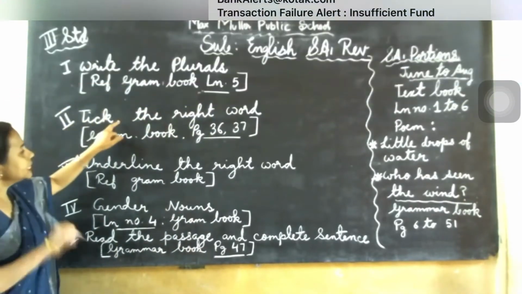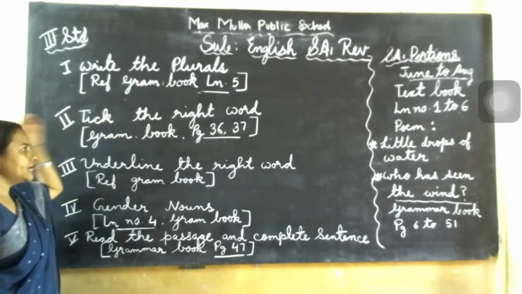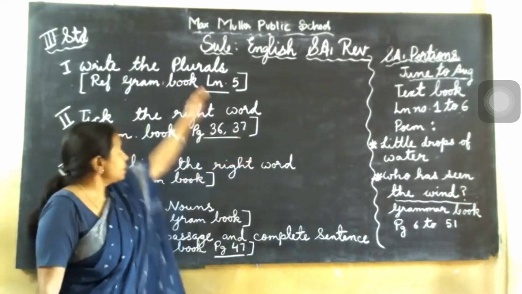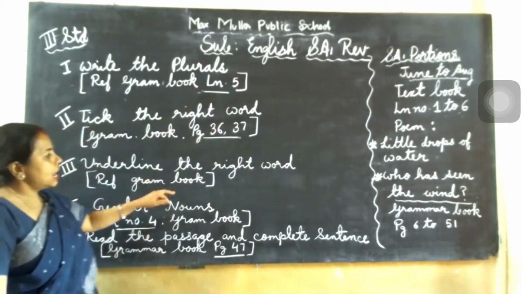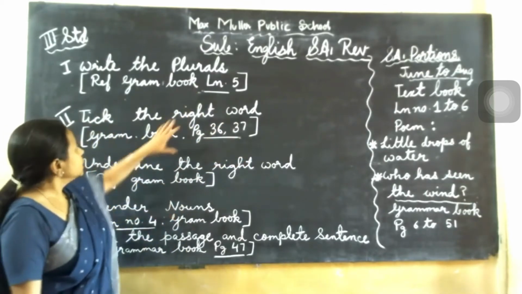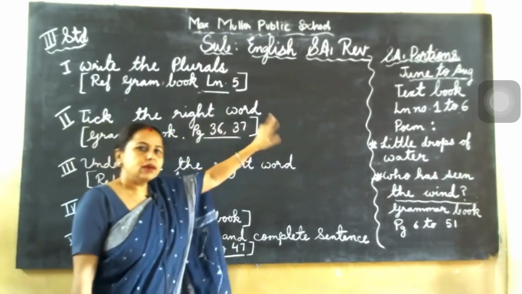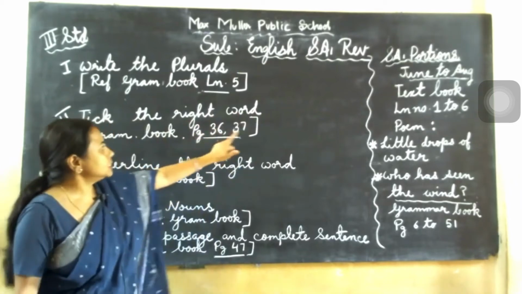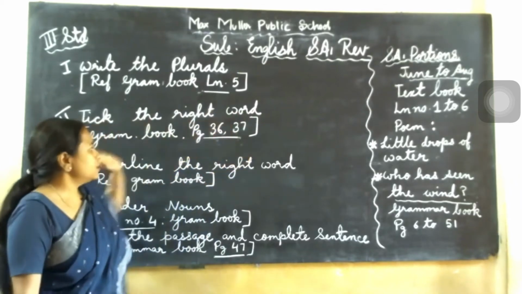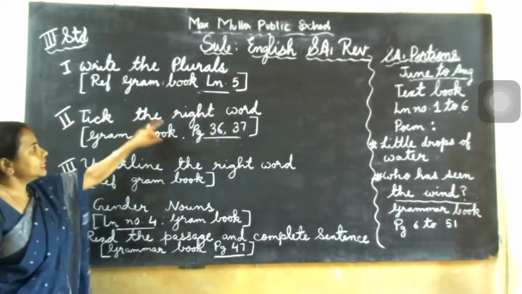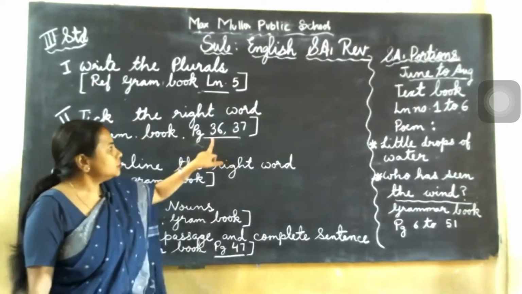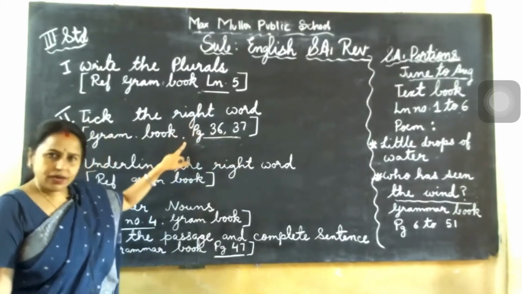Second main is pick the right word. Pick the right word means you just see page number 36, 37, I have taken from there, grammar book. These are all 5 mains from grammar book. Okay, so there 2 options will be there. Which one is suitable with the sentence, that you have to tick. So if you see these 2 pages you have to see in the grammar book. So write this one, tick the right word. So see the heading, this also you mention in your revision book. So when you learn that time you will understand.